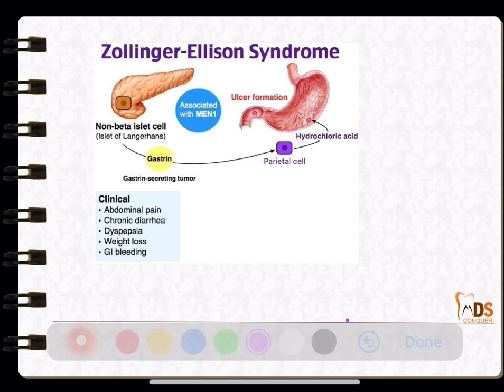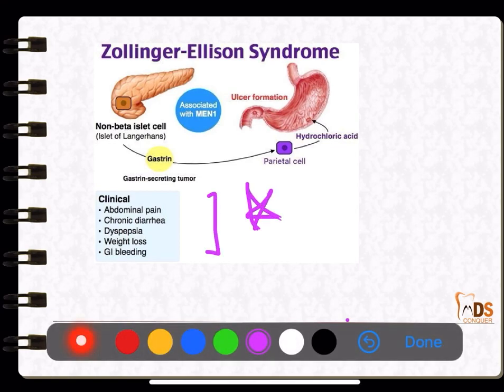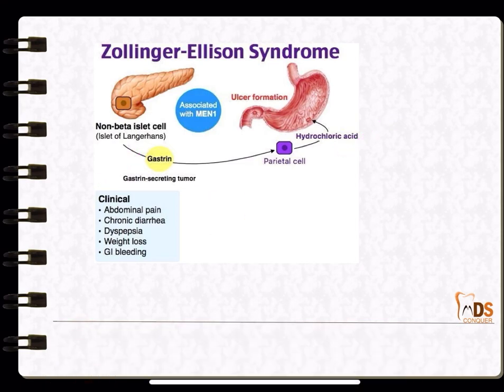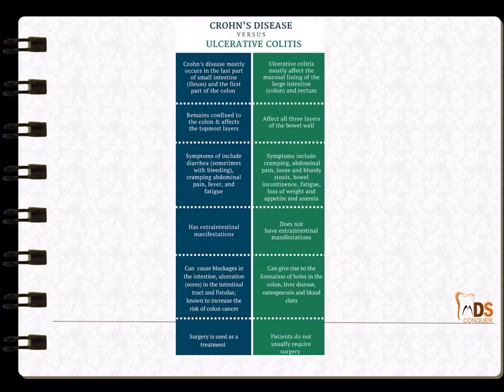So, the symptoms are quite important, and there could be a tumor which could be a gastrin secreting tumor or a tumor in the pancreatic head. So, that can lead to the gastrointestinal symptoms. So, this is an important syndrome with GIT.